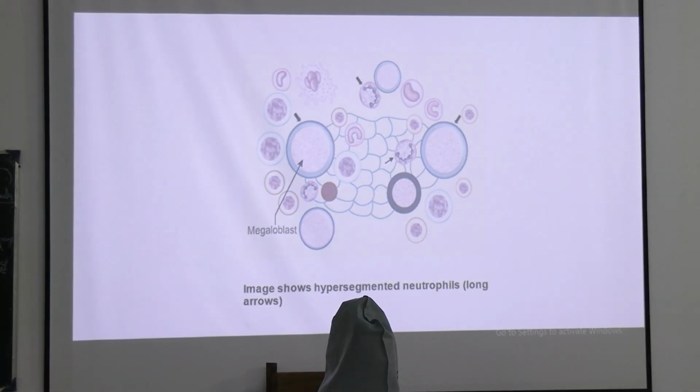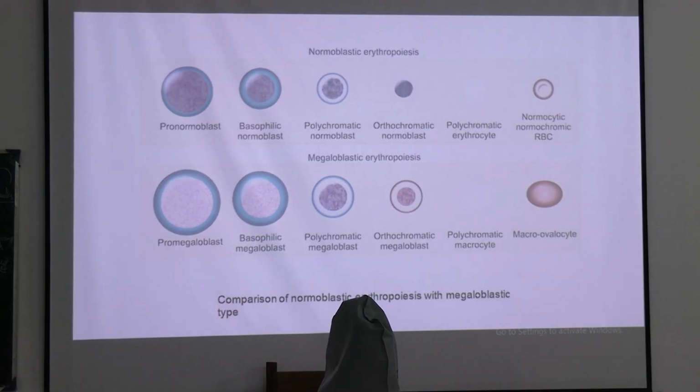This is another image where we can see hypersegmented neutrophils. So comparison of normoblastic erythropoiesis with the megaloblastic type. See, this is the normoblastic erythropoiesis, how normally RBCs mature, and this is in case of megaloblastic type.